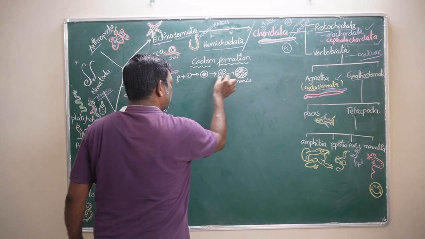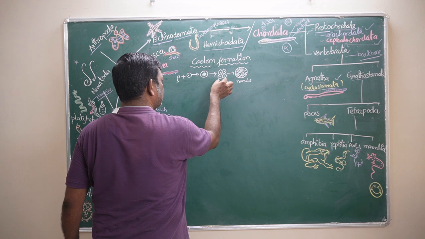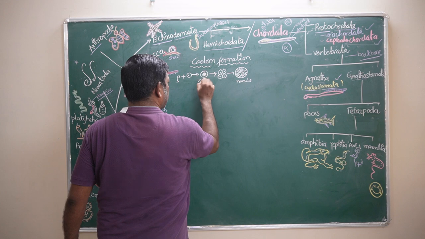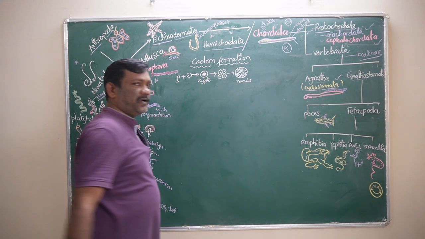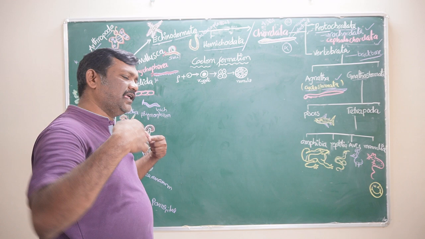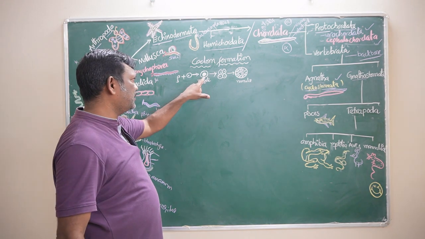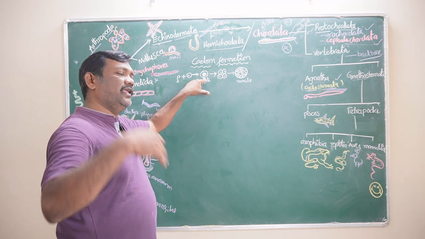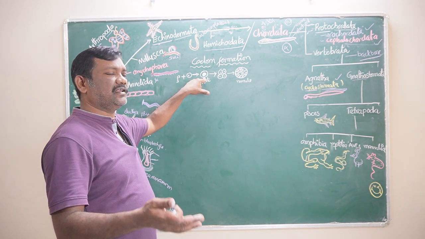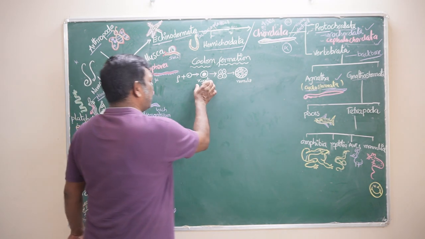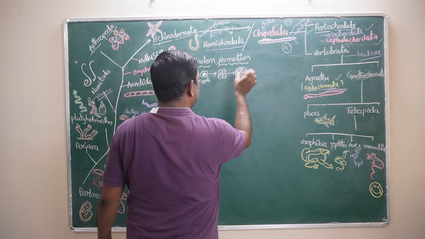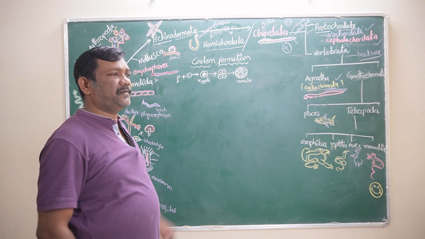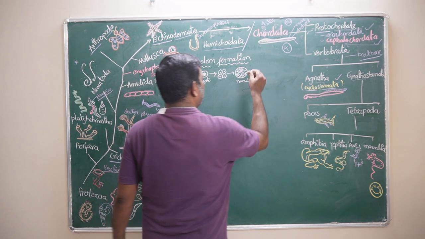In the morula, all the cells are the same type of cells. There is no cell differentiation in it. Not only in the morula, but at the 4 cell stage, 16 cell stage, or at the 1 cell stage, the zygote, these are also totipotent cells. What do you mean by totipotent cell? It can give any type of cell. For example, the zygote can give the total organism. Any type of tissue, any type of cells in that organism are formed by this zygote. The 4 cell, 8 cell, 16 cell and 32 cell stages, the morula, also contain the same type of cells, which are also called totipotent cells.